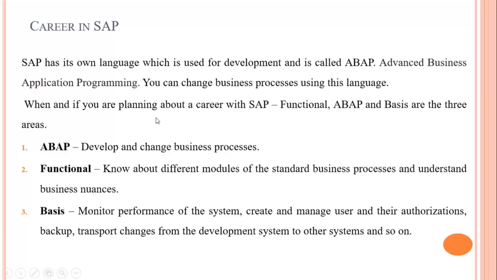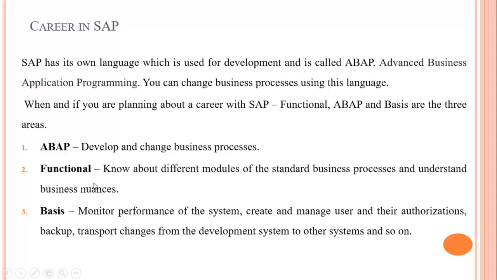If you are planning a career with SAP, then there are three areas in which you can work. First is functional, then ABAP, and then basis. These are the three areas in which you can make your career using SAP. So first is ABAP: develop and change business processes. Advanced Business Application Programming is a language used by SAP modules to develop and change the activities involved in the business of an enterprise.